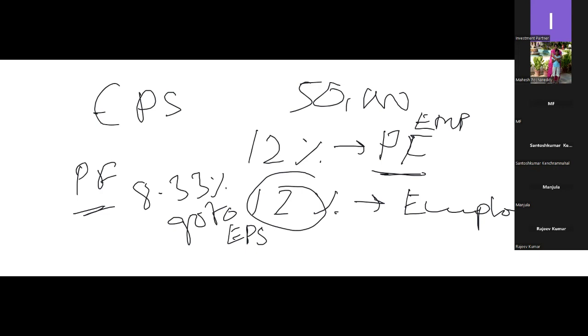Okay, let me open Excel. If 50,000 is my salary, multiplied by 8.33%, that is 0.0833, this should be 4,165, correct? But if you check your PF contribution statement, the EPS contribution will not be 4,165. Anybody has noticed that? So what will be the amount in EPS? Any idea?